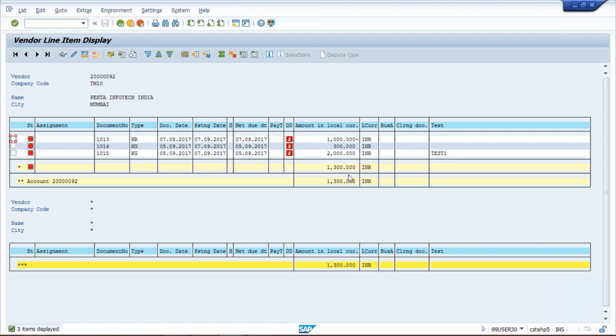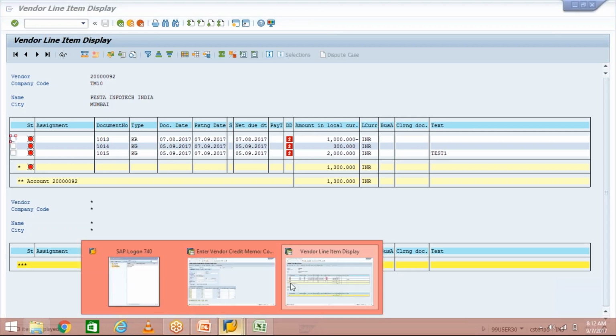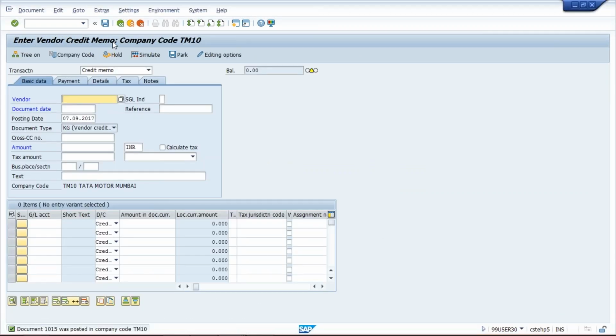Oh my god. I have posted a credit memo, isn't it? It's not an invoice. So okay, I'll do one thing, then I will just post an invoice.